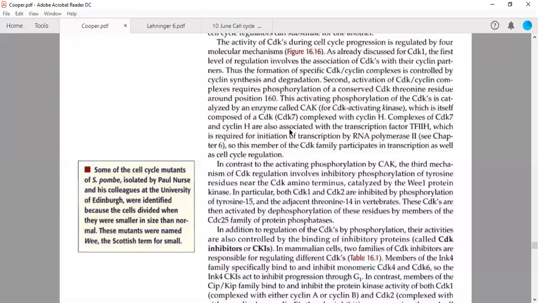It is associated with transcription factor TFIIH. This particular transcription factor is required for the initiation of mRNA synthesis, which is required for initiation of transcription by RNA polymerase 2. So this member of the CDK family participates in transcription as well as in cell cycle regulation.